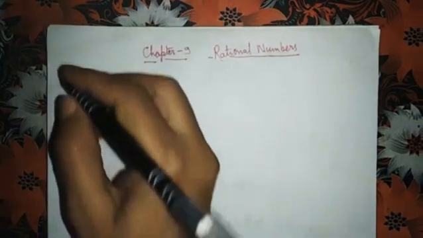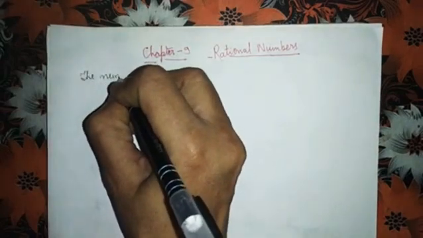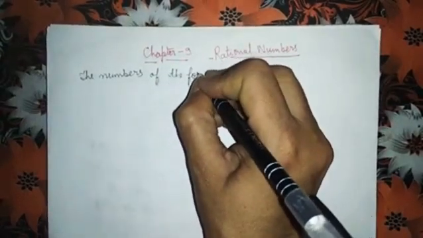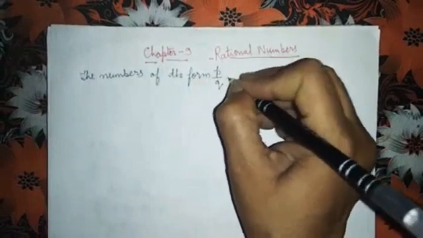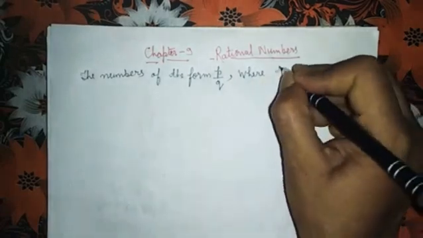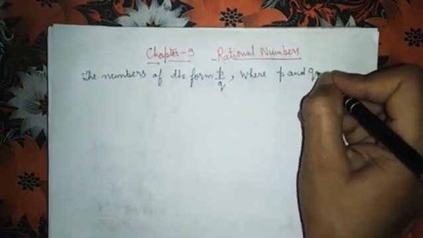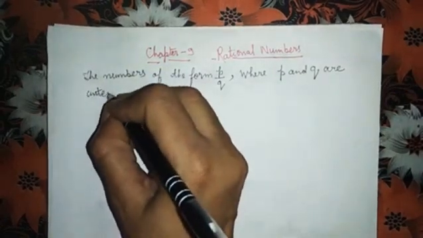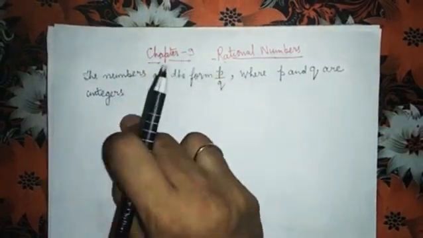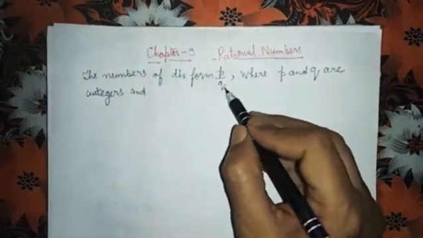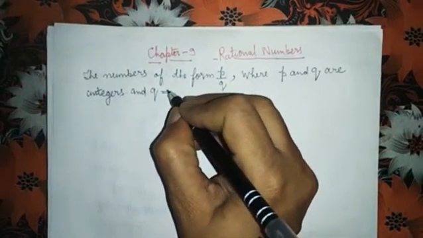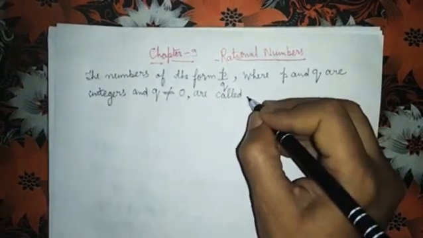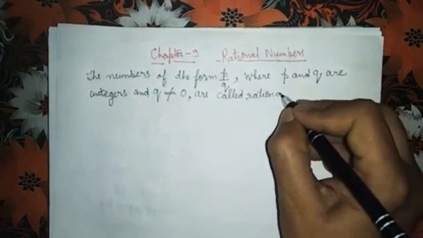Okay. The numbers of the form P upon Q, where P and Q are integers, and Q is not equal to 0, are called rational numbers.